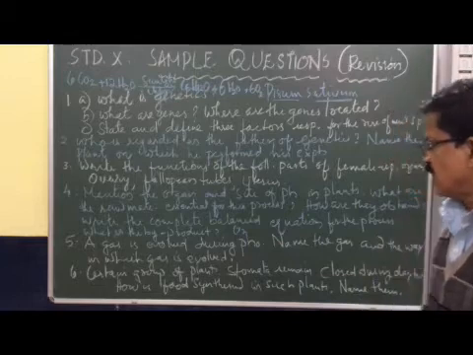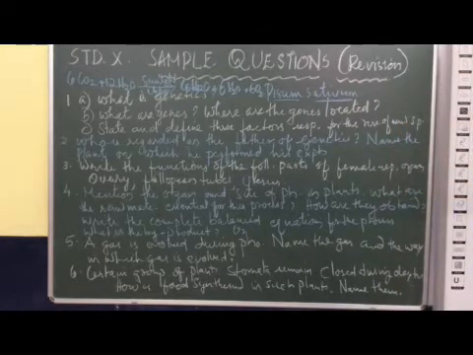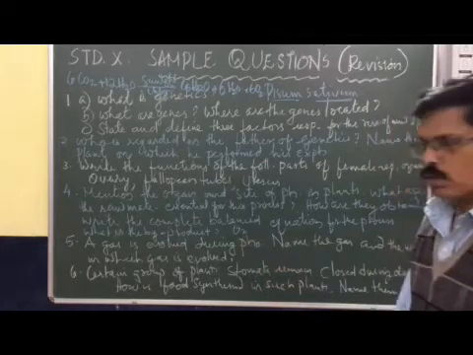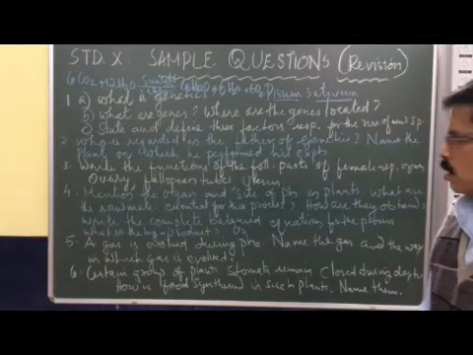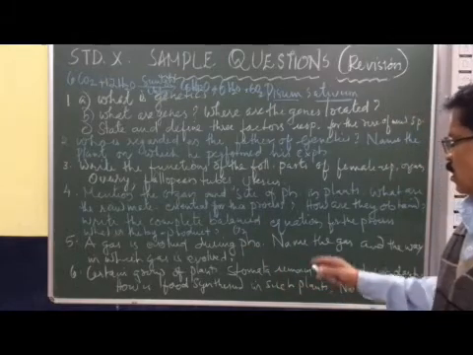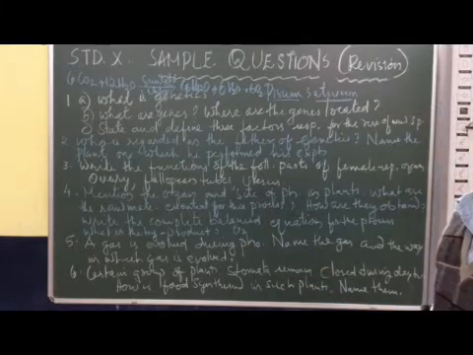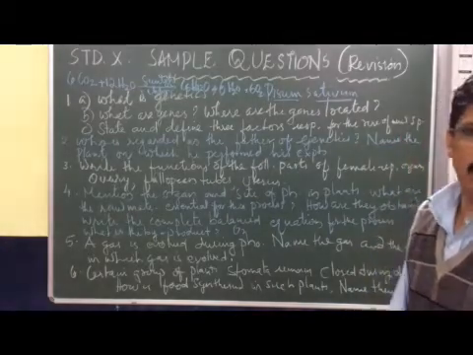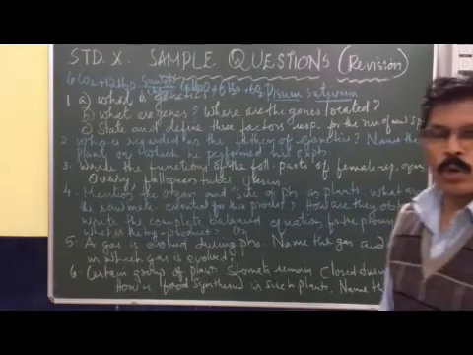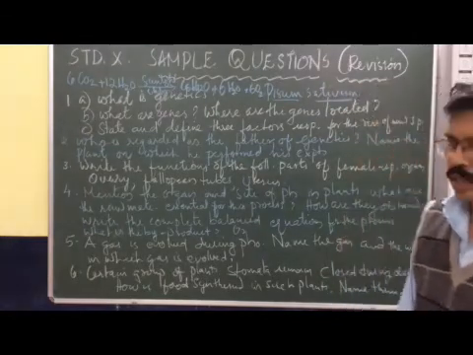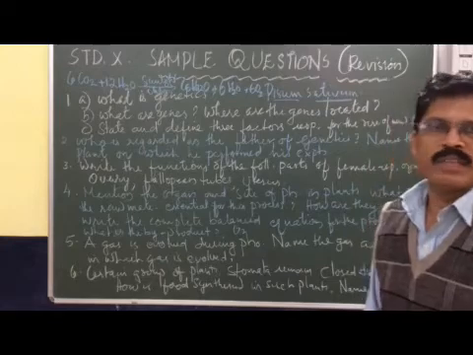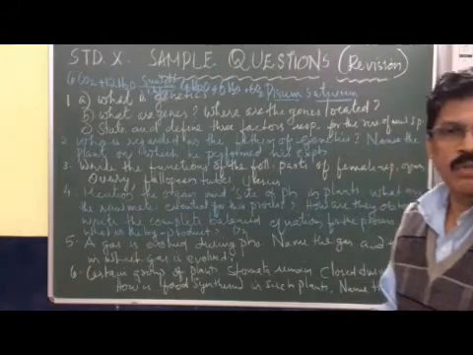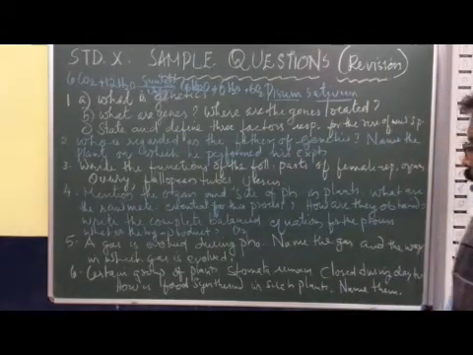Now, the fifth one. A gas is evolved during photosynthesis. Name the gas and the way in which the gas is evolved. The gas evolved during photosynthesis is oxygen. Oxygen is the byproduct. This gas is evolved by the splitting of the water molecule in the presence of sunlight. This is called photolysis of water. The water molecules split into hydrogen, oxygen and electrons. When two oxygen atoms combine and form one molecule of oxygen, the oxygen is diffused out through the stomata.